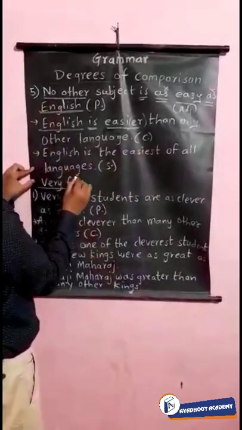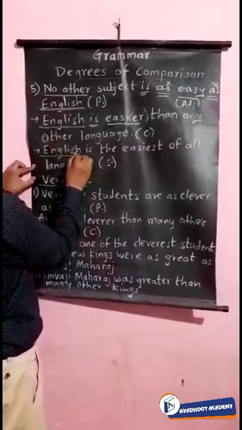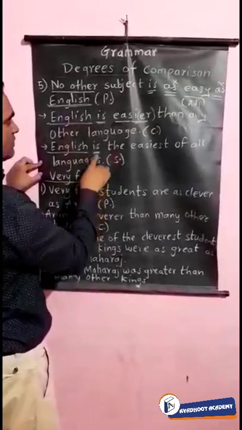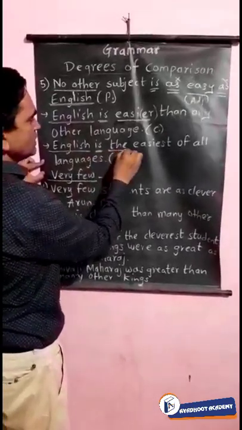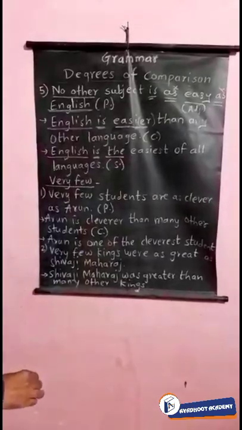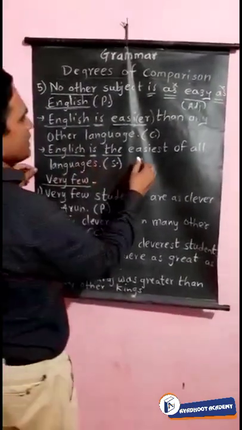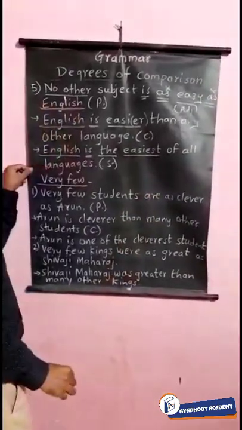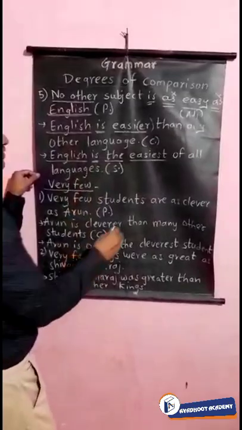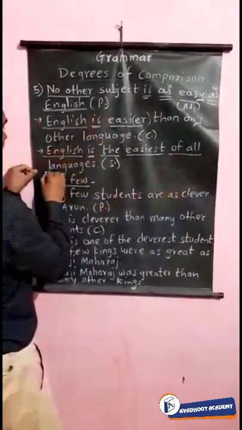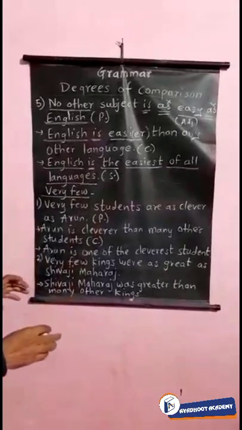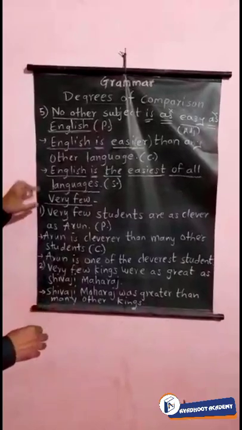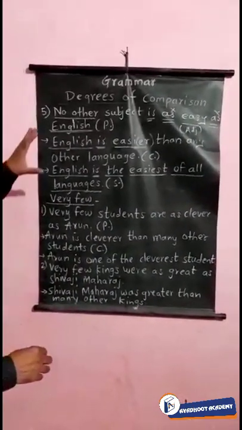Now see the superlative degree. The last word will come first. This is the word English. English, the auxiliary verb is. English is the. You know, in the superlative degree, "the" is the important word. So: English is the. Now easier will change into easiest because it is the superlative form of the adjective. English is the easiest of all languages. That is, English is the easiest subject of all languages. Now we have seen five examples here of "no other."